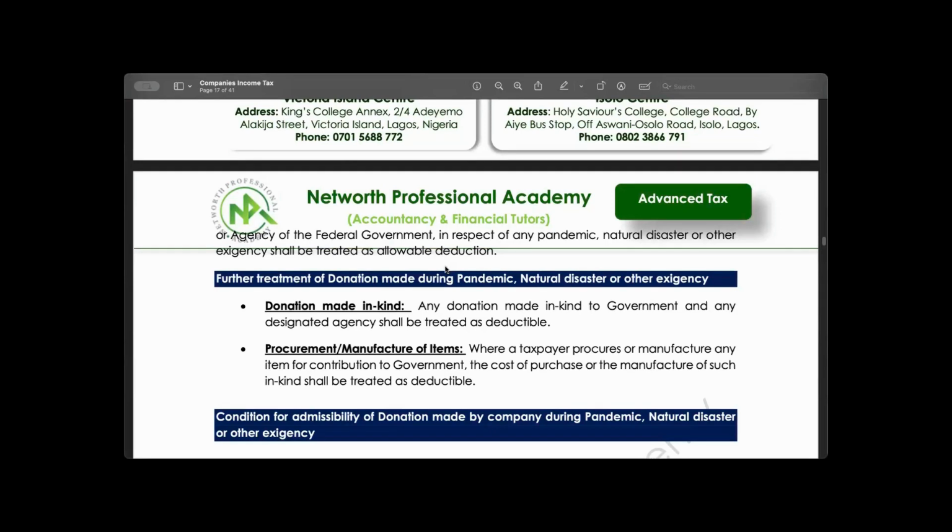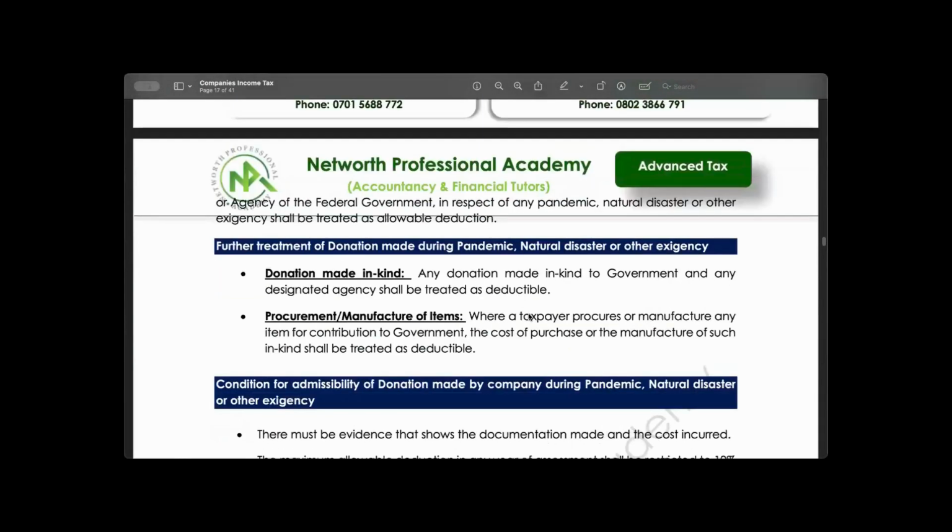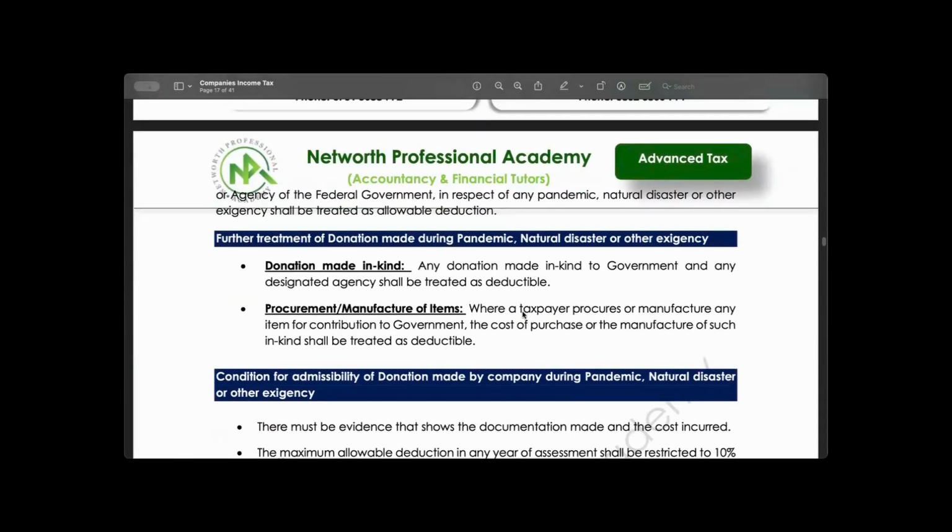What does the Act also say in a situation whereby the company is unable to recover all this donation that was made in the year that they made the donation? The Act says they can carry forward for a maximum period of 2 years. So that donation in this form could be in kind, or could be that the company has procured an item and donated it to the government.